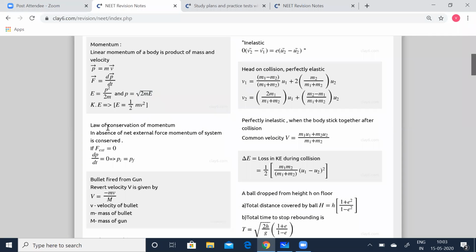Now coming to the law of conservation of momentum. In the absence of net external force, momentum of the system is conserved. That is, if there is no external force, then dP by dt is equal to 0, because F is nothing but the rate of change of momentum. So initial momentum is equal to the final momentum, that is given by Pi is equal to Pf.